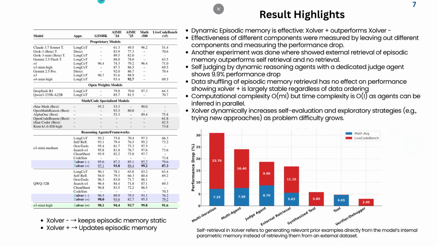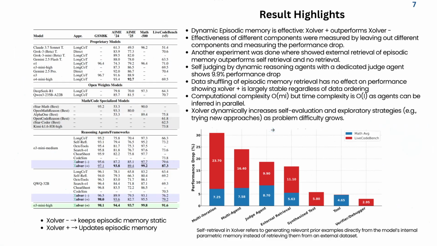You can see this is a huge model, a big model from one of the best vendors out there, but QwQ with Xolver actually beats it. That's a big statement, I think. Then we can see it beats it in a couple of places like AIME 25. Overall, the performance of Xolver is really great. You can look at the results later.